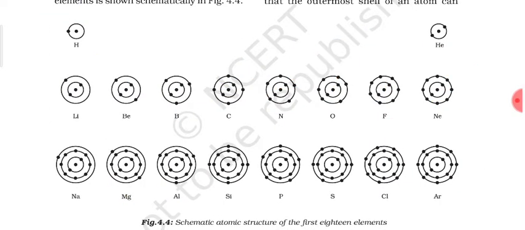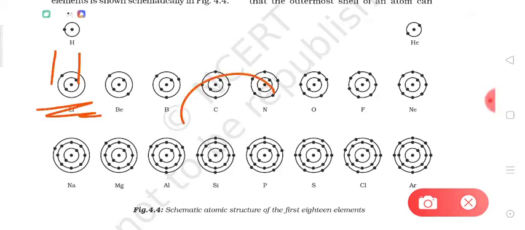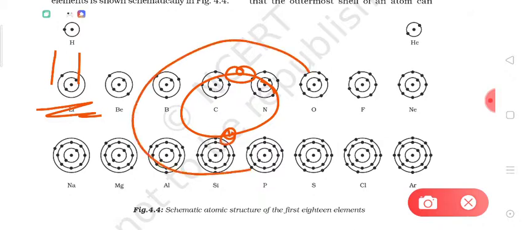Now let's come to another element, sodium. This one is important. As you know, sodium has a total of 11 electrons, right? In the first shell you will accommodate 2 electrons. In the second shell, how many electrons can there be? If out of 11, 2 electrons have been filled, how many remain? 9.